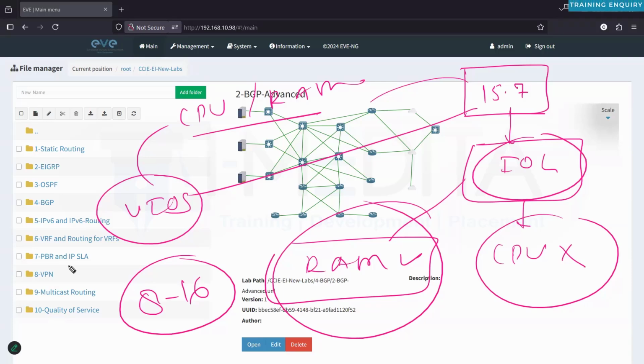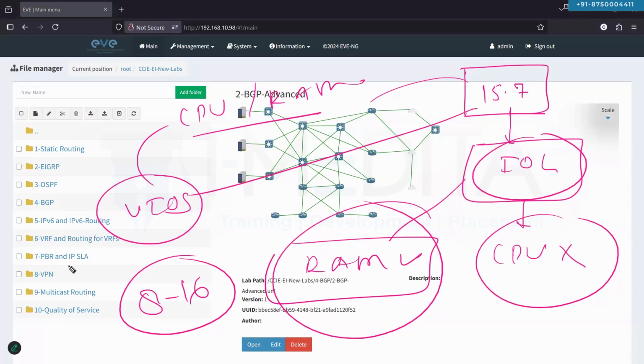And you can just refer to the configuration commands, or when you get the chance to work on some real devices, you can try to run those commands. However, I don't recall any such thing. A few things are there that do not work on the simulated environment on this EVNG platform, just like in the switching, we had a few things. In the routing, we also will have a few things that will not work on the EVNG. For that, I will refer to some real devices, or I will let you know the configuration commands you have to run for those particular features. But mostly 99% of things we will be able to complete in our EVNG.